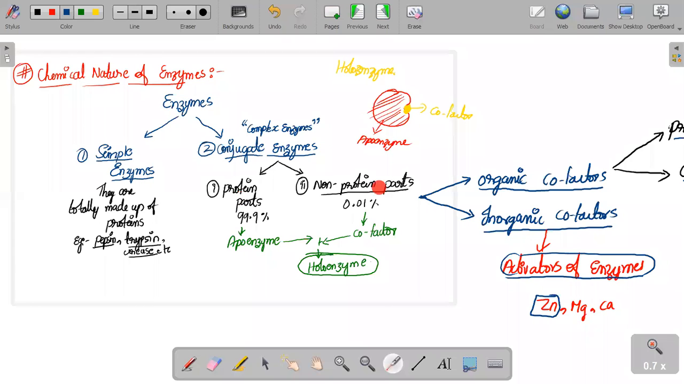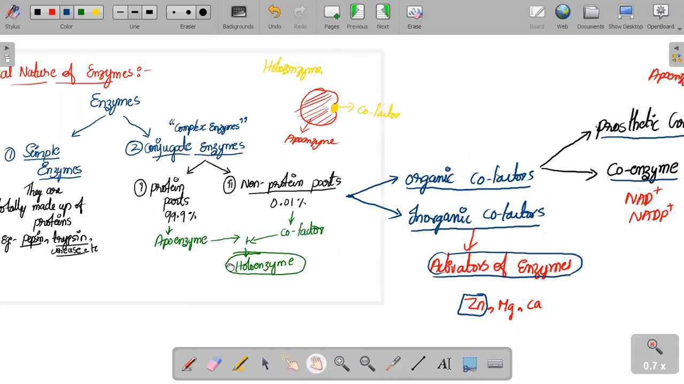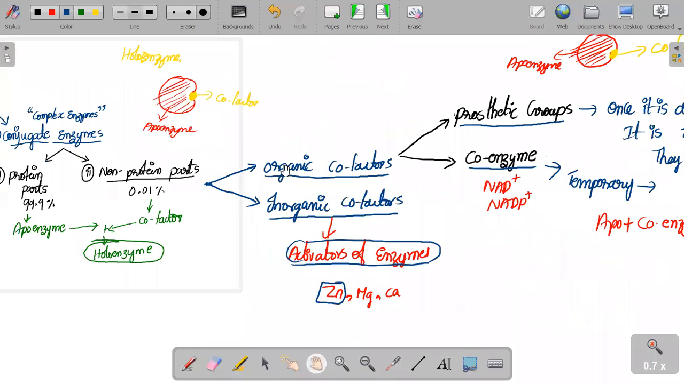But the non-protein part is divided into two types. The cofactors can be organic cofactors or inorganic cofactors. Inorganic cofactors are, for example, zinc, magnesium, calcium, iron, etc. What do they do? They are just activators of enzymes.